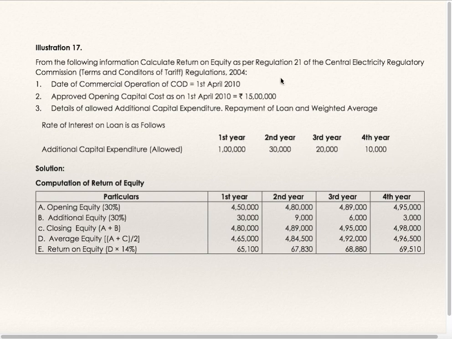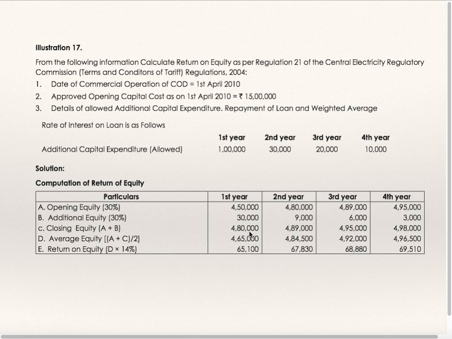First year opening equity. Approved capital cost is 15 lakhs opening, 30% of that is 4,50,000. Additional 30% of 1 lakh is 30,000. Opening plus additional is closing, 4,80,000. Opening plus closing divided by 2 is average. 14% of average is return on equity.